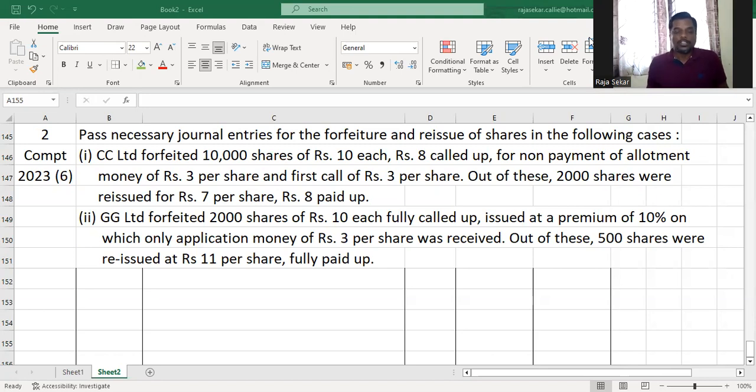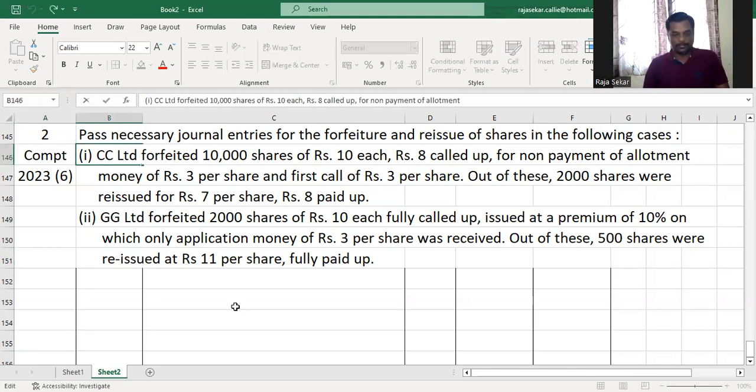All right. So this is beautiful. It's the same thing. It's again like the way they have given that information might be different. What we're going to do is very similar to what we have done in the previous questions. So if you look at the question, there is no premium involved in this question. The shares are not fully called up. As you can clearly see, it says